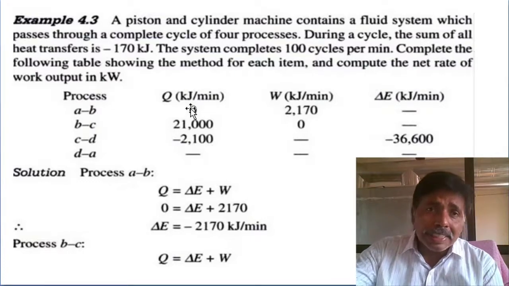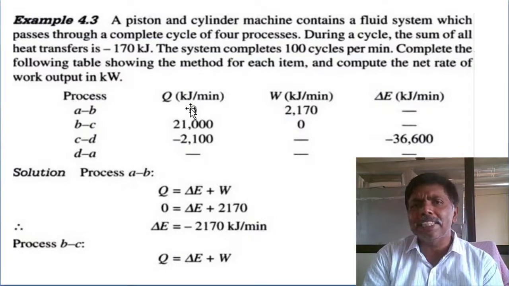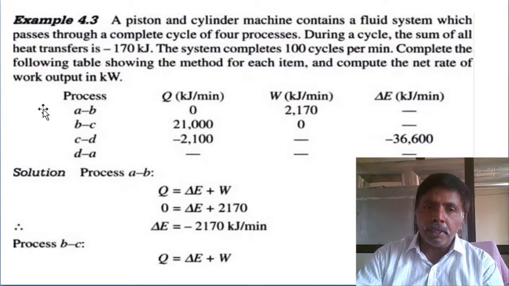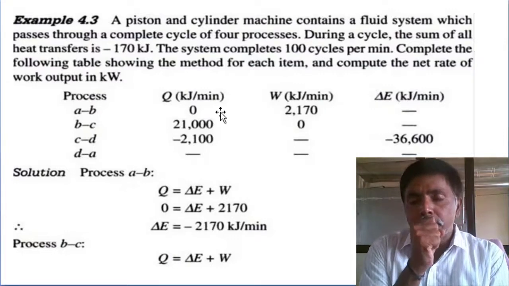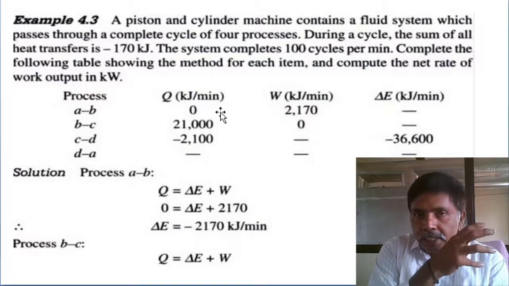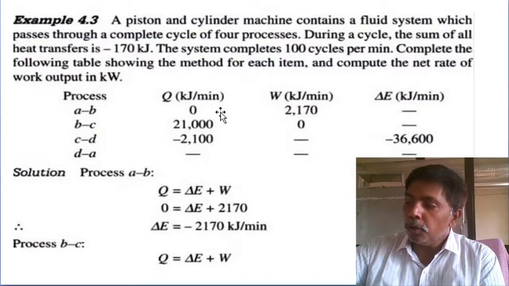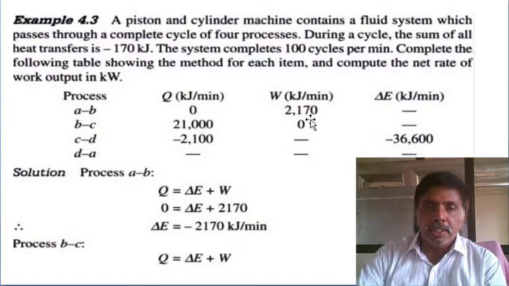In which process is the heat interaction 0? Only the adiabatic process. So A to B is the adiabatic process. The reduction of internal energy is the net work output in an adiabatic process. So work done is 2170.